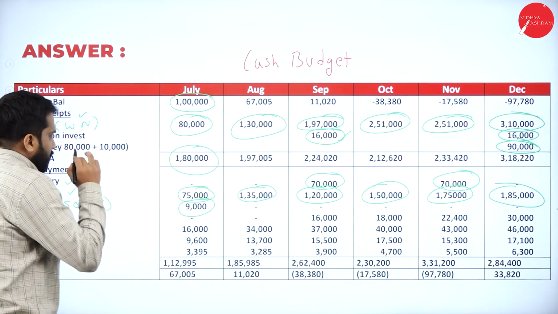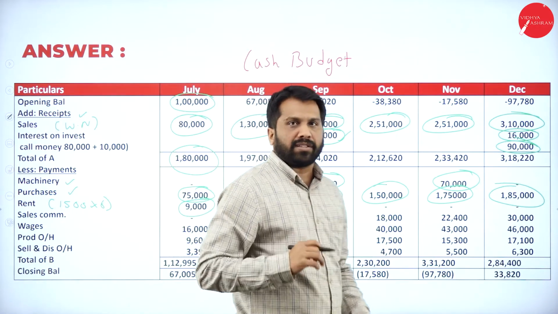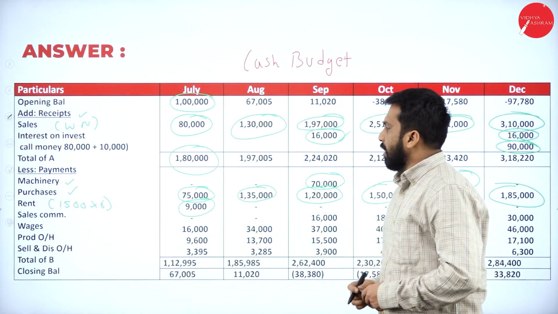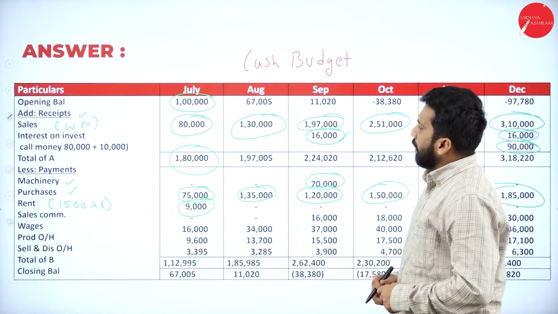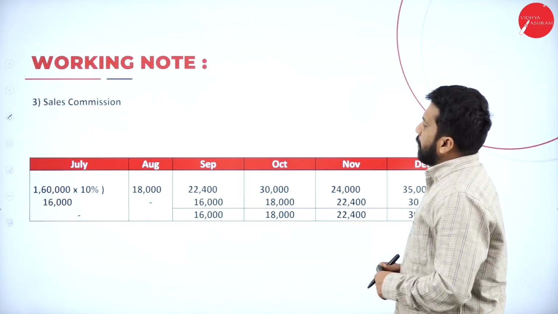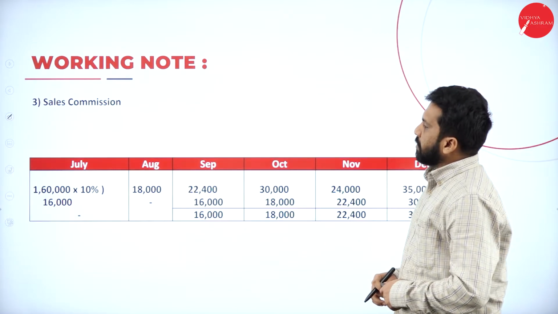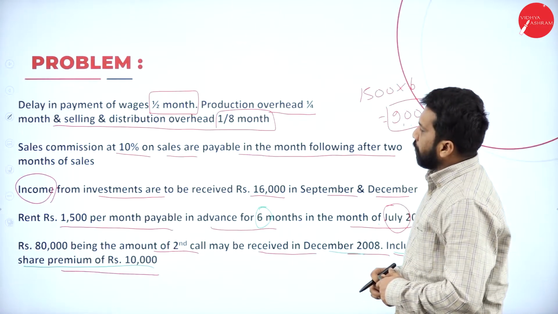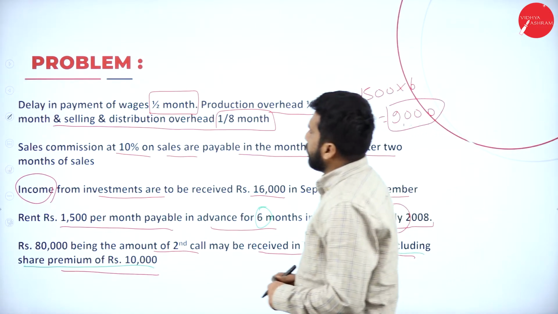1500 into 6. Over. Next. After this, what is the next one? Sales commission. Again, we'll go for working note. So, sales commission we have. I'll go back to this. Any adjustment for sales commission, we'll see.